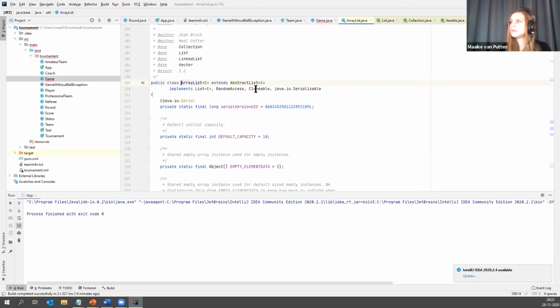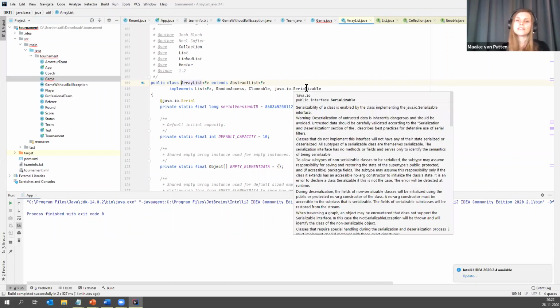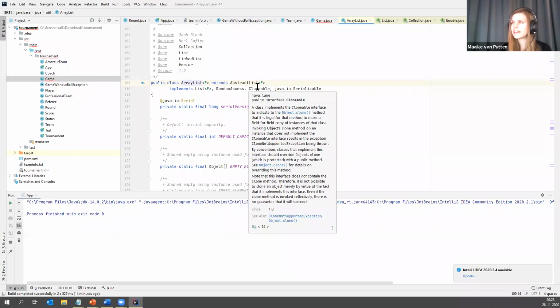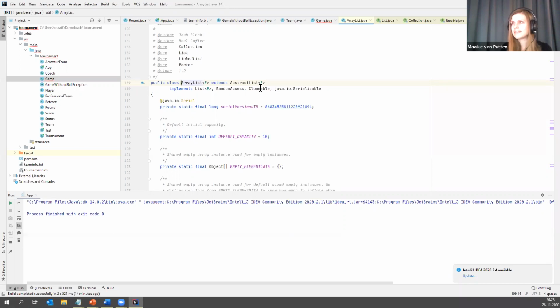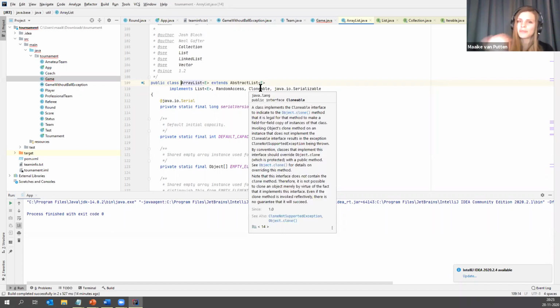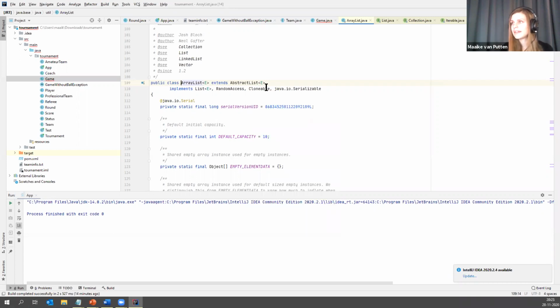For example, Cloneable or Serializable. These are things that really aren't object-like. So especially the "able" classes: Cloneable, Serializable, you have more of these. This really doesn't feel like an object. To me, it really feels like an interface because it's really adding some sort of behavior to the class. Now it is Cloneable, or now it is Serializable.